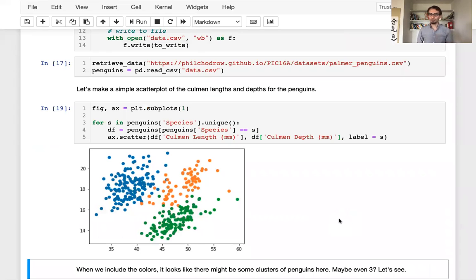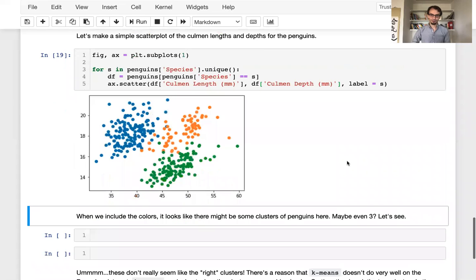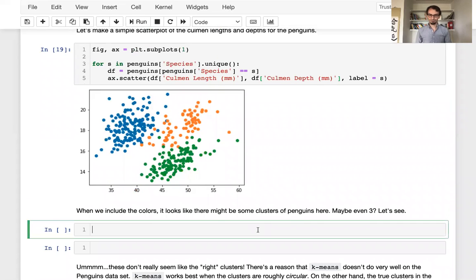So, of course, in real life, I should label my axes and I should add a legend for my different species. But just looking at this picture here, we can see some promising things. If I look at this, I might say, oh yeah, it looks like there are some clusters in my data. Maybe I can use k-means to figure out the different penguin species by clustering them along culmen length and culmen depth. Now, this is a pretty logical idea, so let's see if we can do it. There are maybe some clusters here, maybe there are even 3 clusters if we're lucky, so let's take a look.